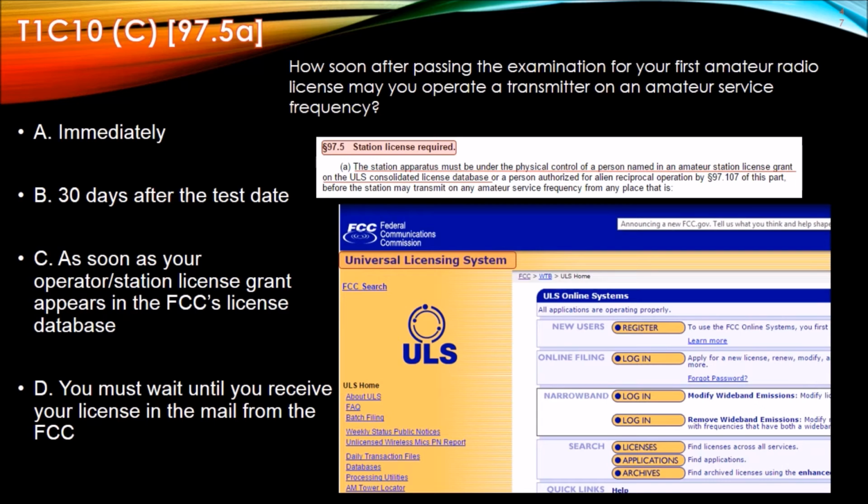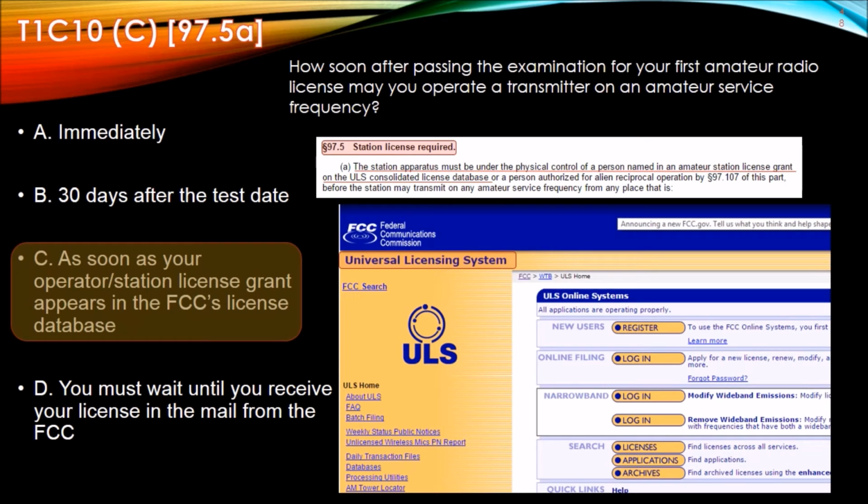This is where you log in to set up your FRN for your FCC license. And as soon as you can log in and see your license call sign based upon your FRN in this database, you can start transmitting. So the answer to this question is C, as soon as your operator/station license grant appears in the FCC's license database.